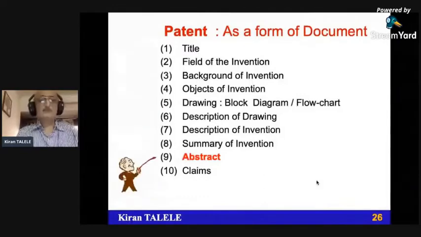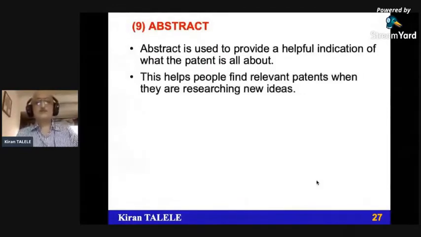Abstract, normally people are aware, it is used to provide a helpful indication of what the patent is all about. Description of invention is entire working methodology. Abstract, no working concept. What is that invention is all about? What is that invention is providing? What is that solving the problem? So it helps people to find relevant patents when they are researching the new idea.